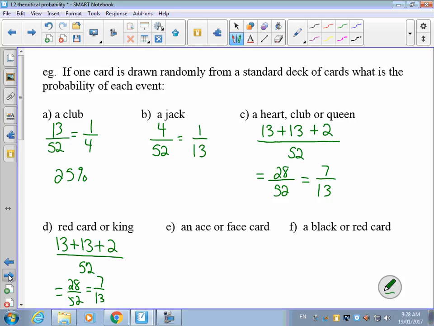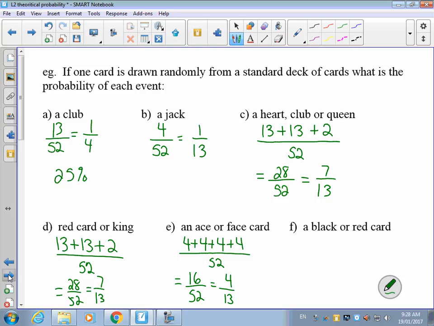So there are 4 jacks, 4 queens, 4 kings, and 4 aces out of the 52 cards. That would mean there's 16 possible outcomes out of a total of 52. And that reduces to a 4 in 13 probability of choosing one of those cards.